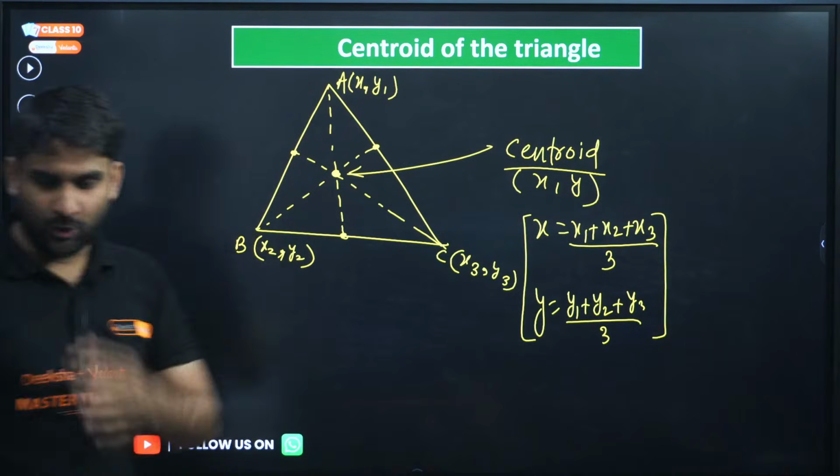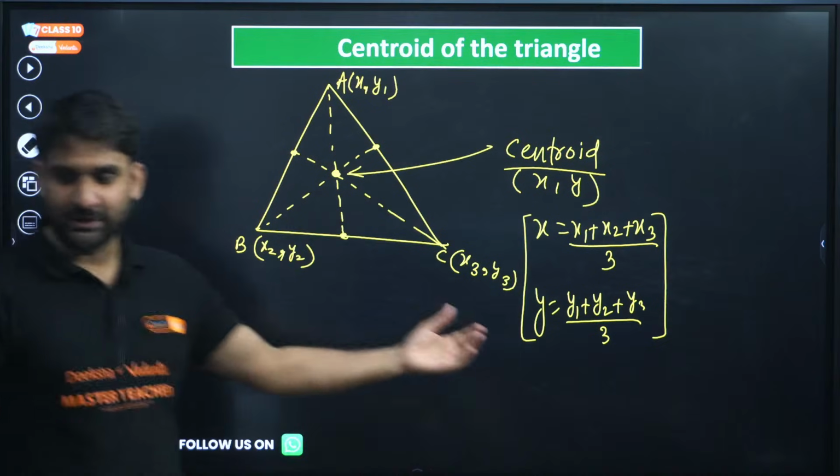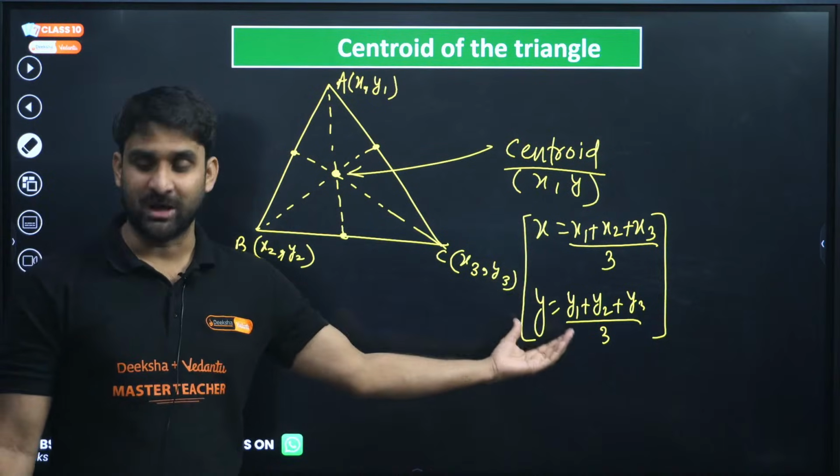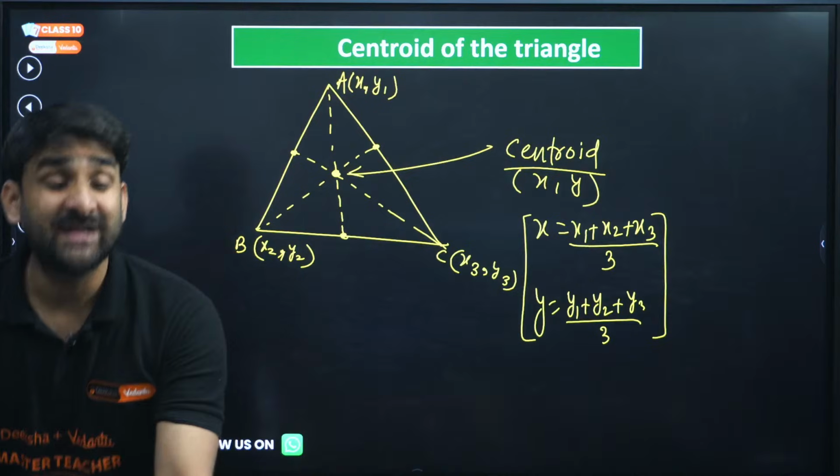Okay, so moving on. I hope this is clear to you all. By using this formula, my dear champions, we can all find out the centroid of the triangle.